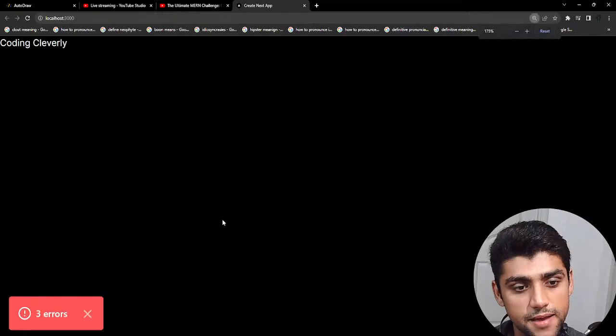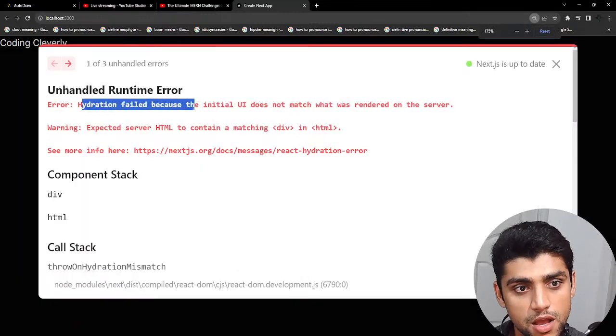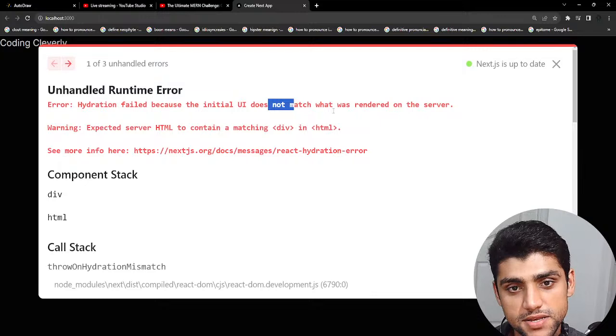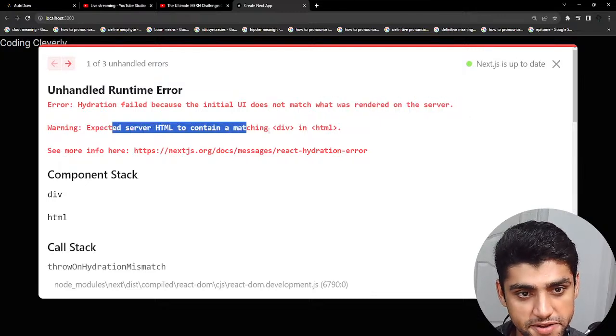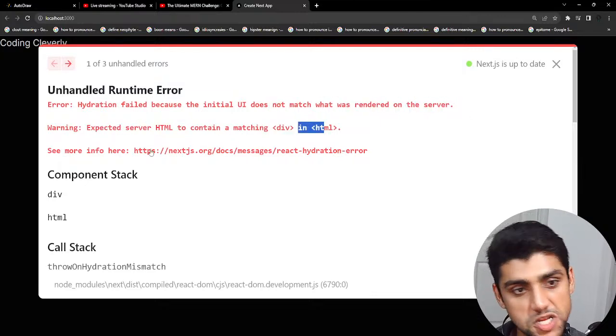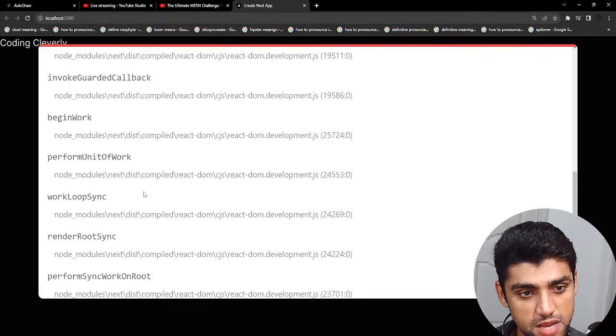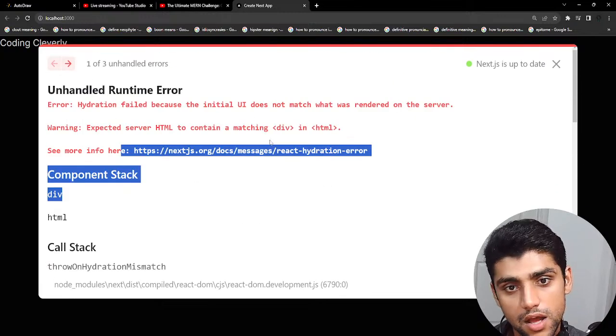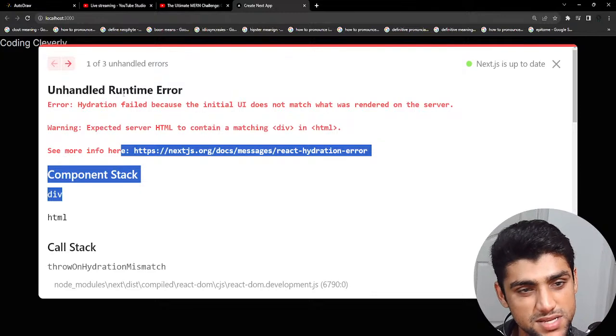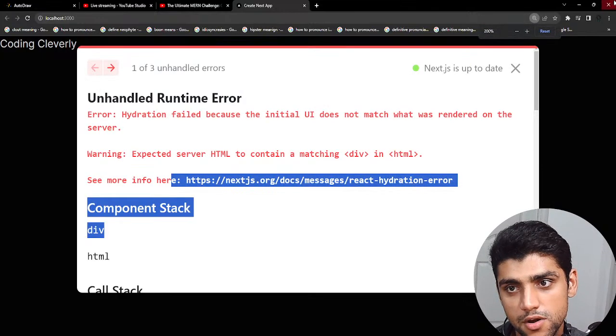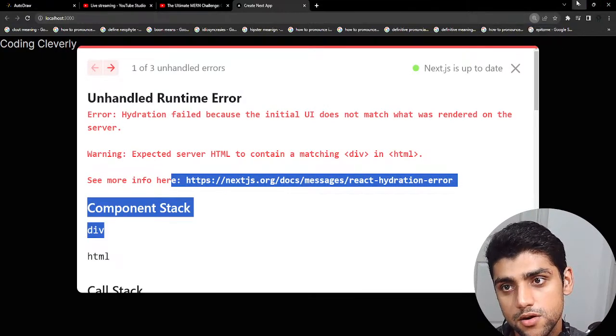Okay, you can see 3 errors. What's happening? Hydration failed because the initial UI does not match what was rendered on the server. Expected server HTML to contain a matching div in HTML. Now it's saying div HTML was required. So there's this problem, and it's a really great thing that React told us.